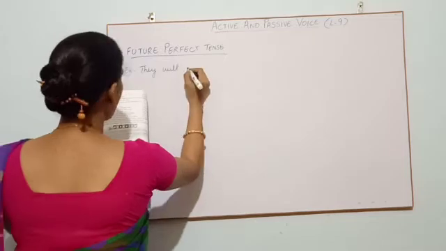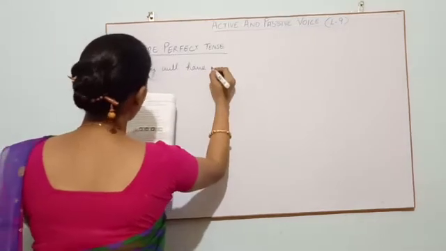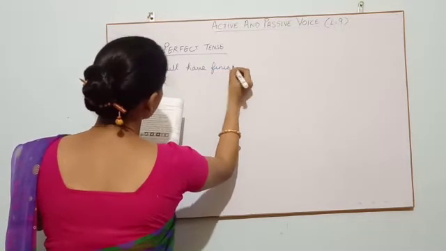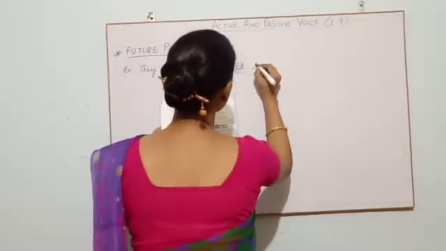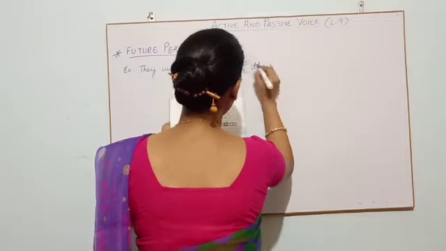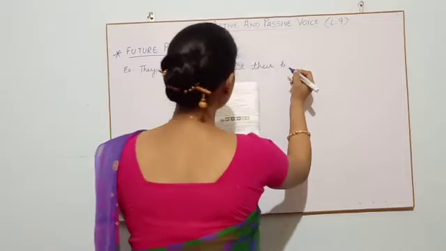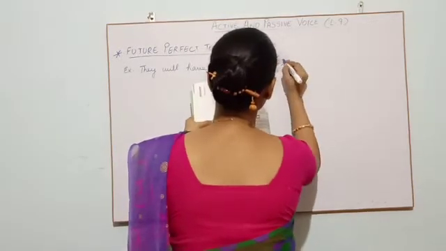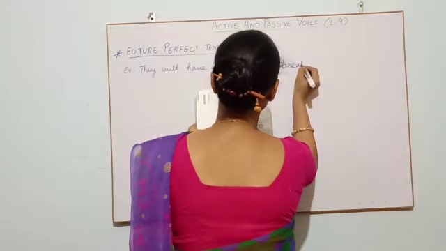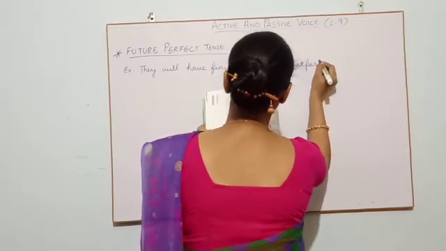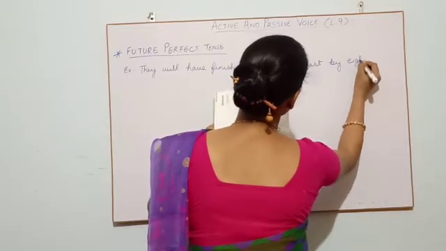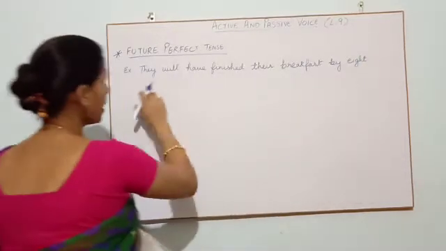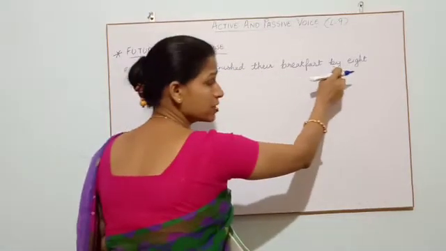They will have finished their breakfast by 8. They will have finished their breakfast by 8.